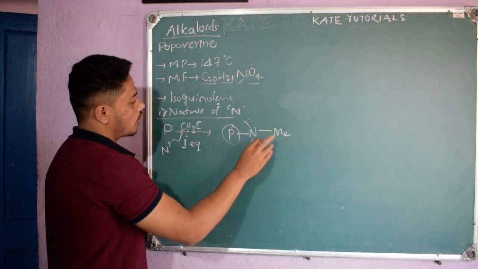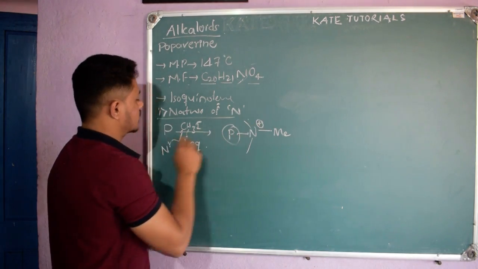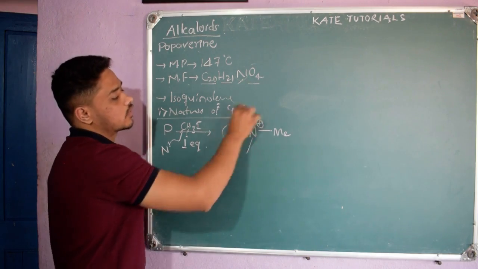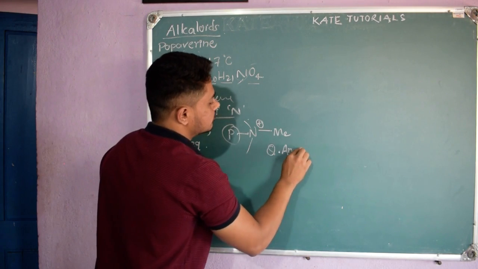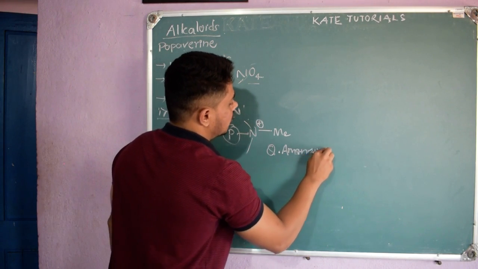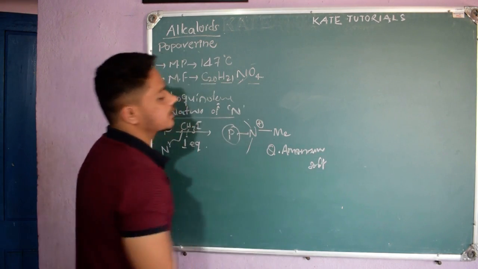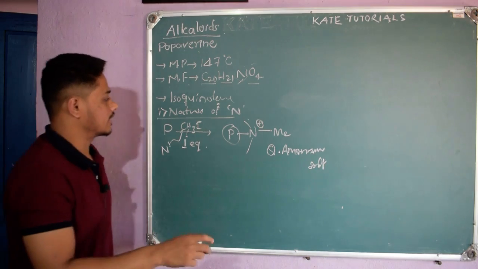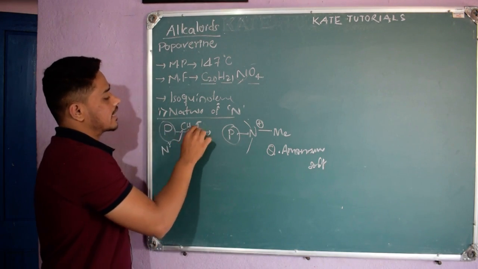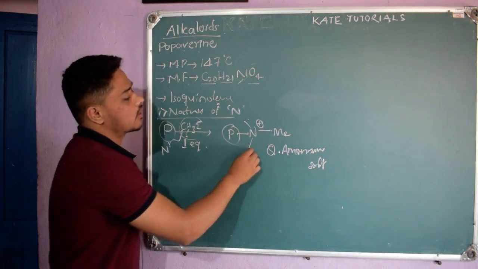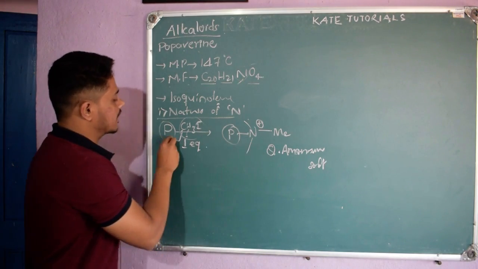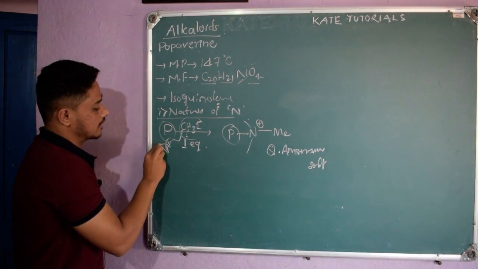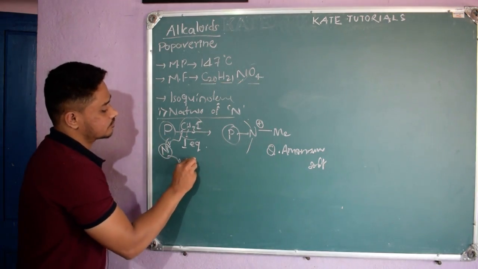They found that after this reaction, the compound formed was a quaternary ammonium salt. So what they concluded is that when papaverine reacted with methyl iodide, they got this quaternary ammonium salt, which means the nitrogen in papaverine is tertiary, right?